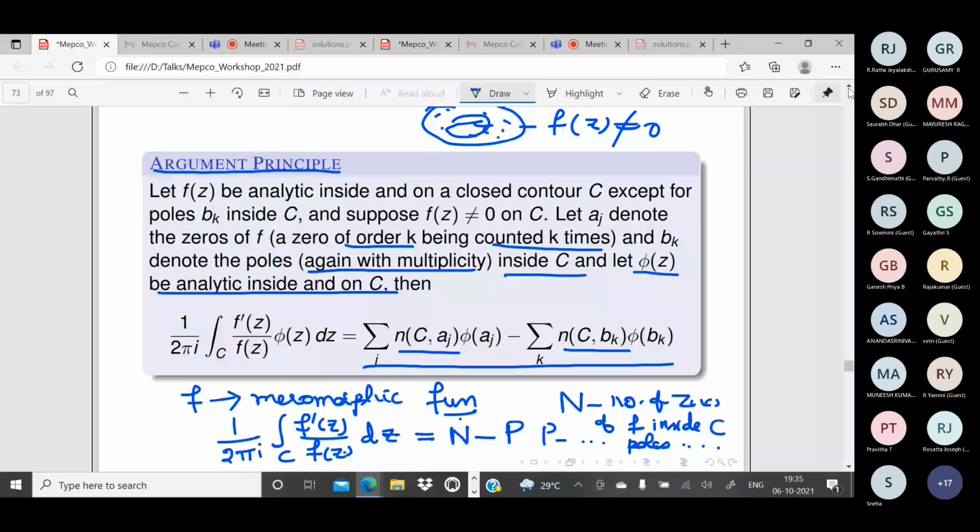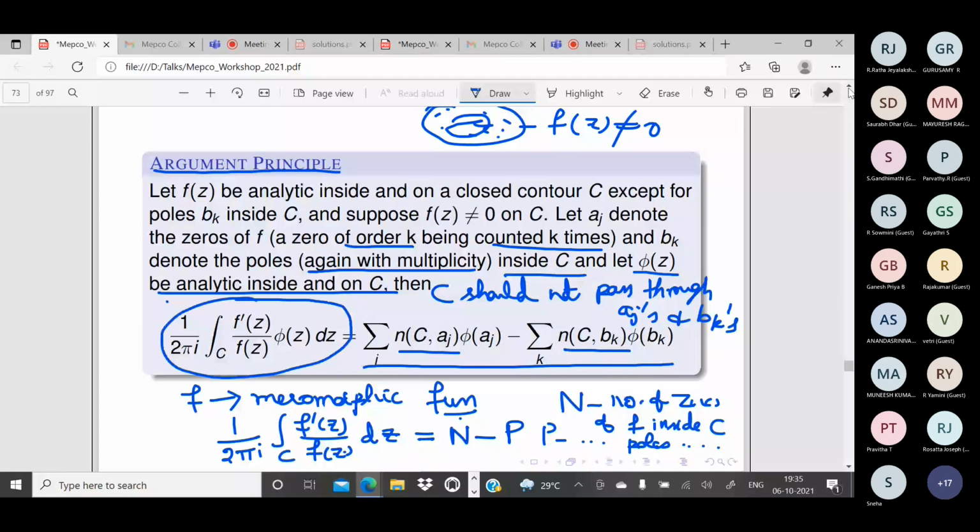C should not pass through these a_j's or these b_k's. Then only this formula is valid. Then only this integral is well defined. Is that clear? And in that case, we have this formula. Is that clear?